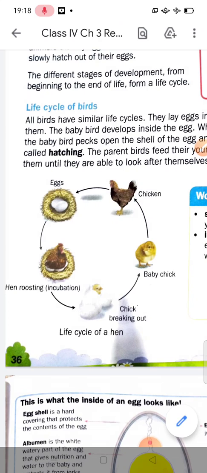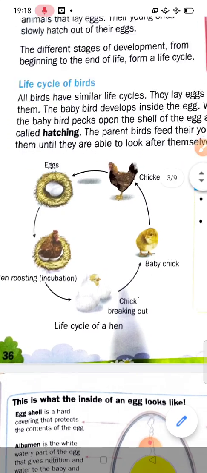And now, students, the baby bird develops inside the egg. When it is fully developed, the baby bird pecks open the shell of the egg and emerges from it. And this is called hatching.